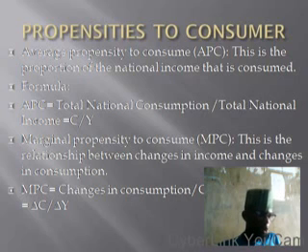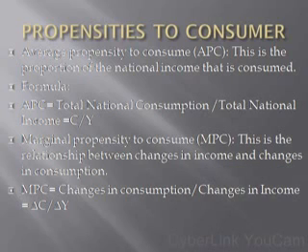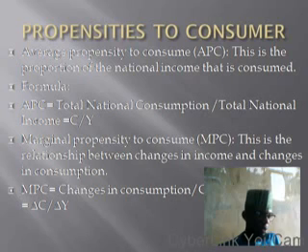Now, marginal propensity to consume is equal to change in consumption divided by change in income. That triangle is the sign we use to depict change. So it is change in consumption divided by change in income.